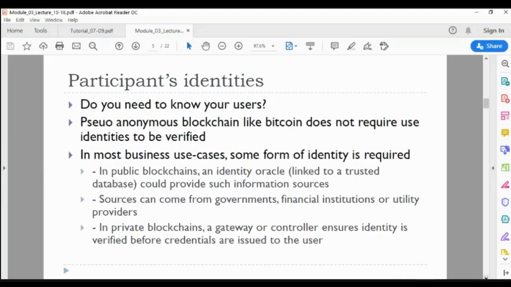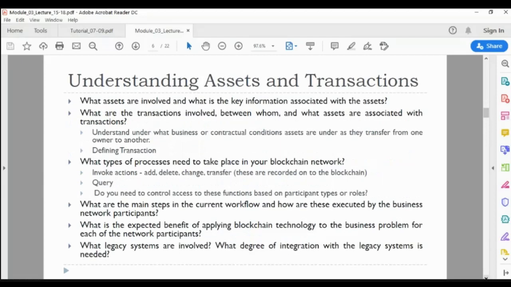Then you can easily identify the participant identities, and then understand the assets and transactions. Here, what are the assets? The assets are e-bikes, and transactions will happen with the customer and also with the government for the e-ride company. So try to answer all these questions so that you will find many requirements.